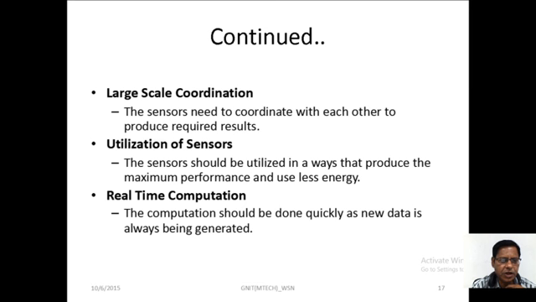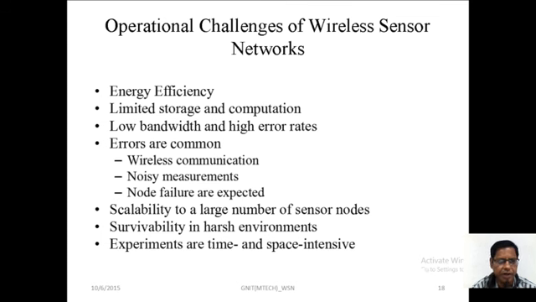Okay, and large scale coordination, utilization of sensors, and real time computation. So the sensors should be utilized in a way that produces the maximum performance and uses less energy, as we discussed just earlier. Okay, and operational challenges of wireless sensor networking are less energy consumed, limited storage and computation because of low memory and low bandwidth, and errors are common in wireless sensor networking or wireless communication, noise in measurements, and node failures are expected.